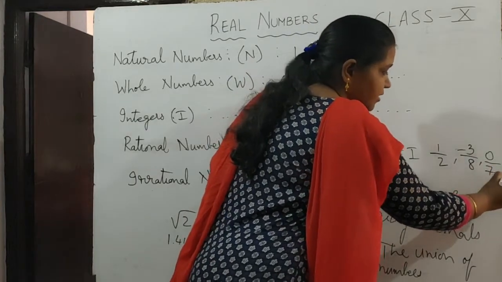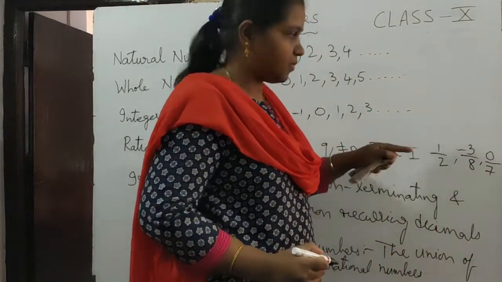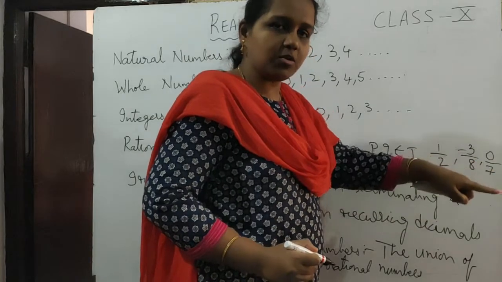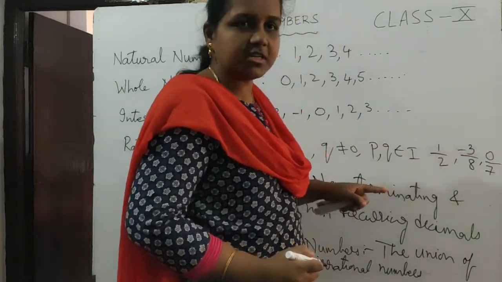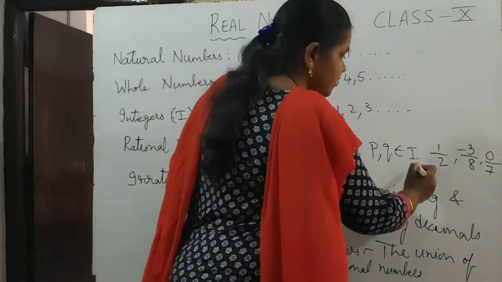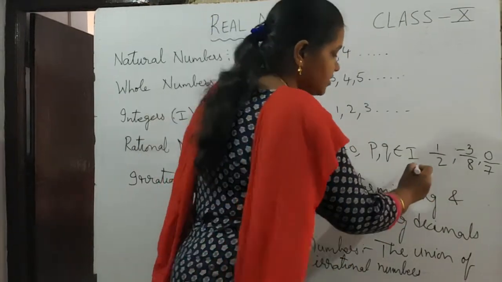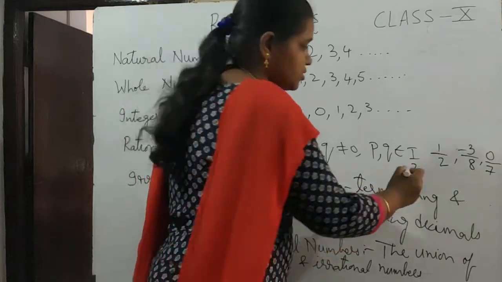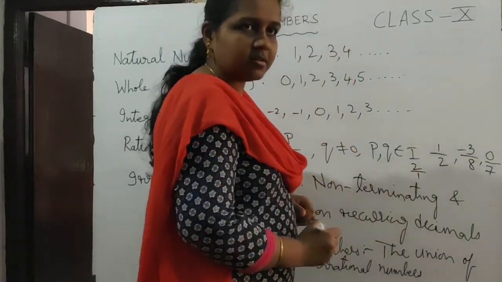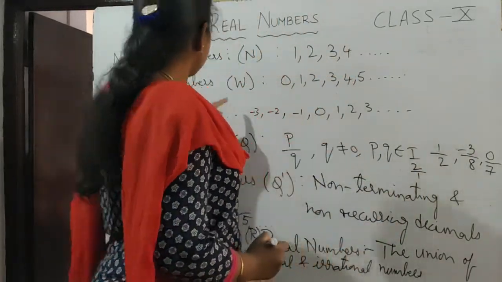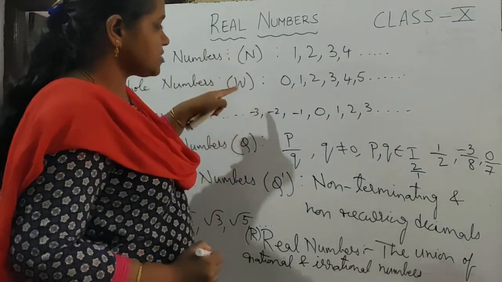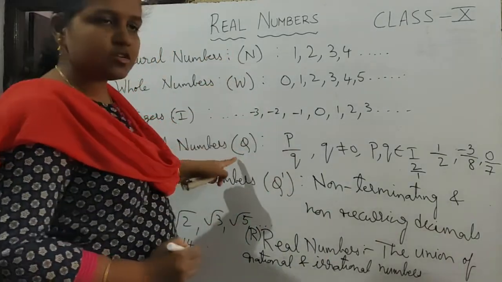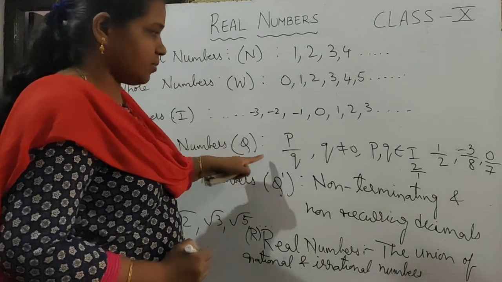Suppose you are writing 7. 0 by 7 is how much? 0. 0 by any number is 0 only. So 0 is also a rational number. Similarly, you can take 2 or 7 or 5, any number. 2 is also a rational number because 2 can be written as 2 by 1. Like this, all the natural numbers, whole numbers and integers are also part of rational numbers.